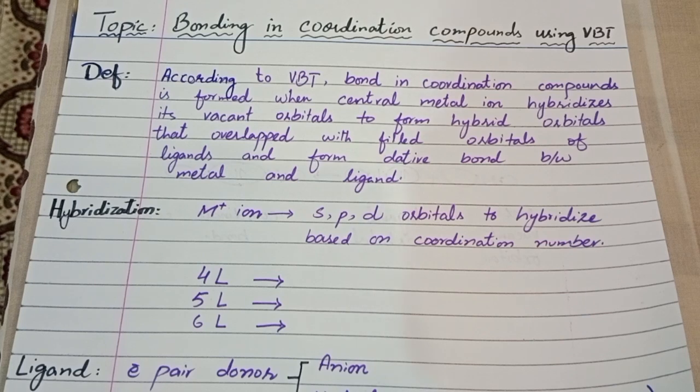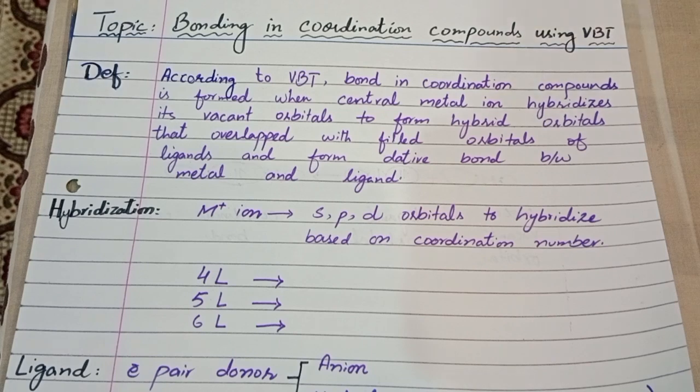According to valence bond theory, VBT, bonding in coordination compounds is formed when the central metal ion hybridizes its vacant orbitals to form hybrid orbitals that overlap with filled orbitals of the ligand and form a dative covalent bond between metal and ligands.